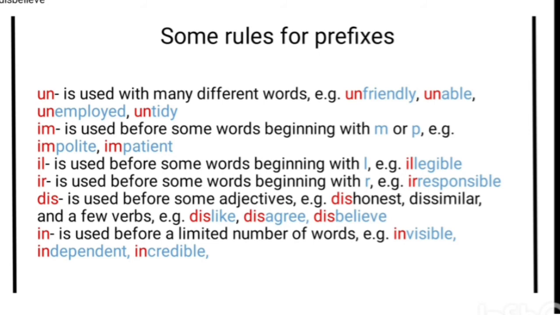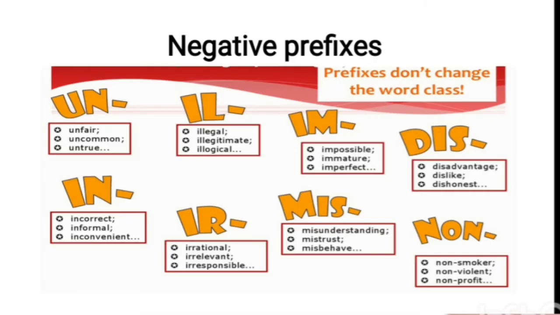The next, dis. This prefix is used before some adjectives, for example, dishonest, dissimilar, and a few verbs, dislike, disagree, disbelieve. The next, in. In is used before a limited number of words. For example, invisible, independent, incredible.